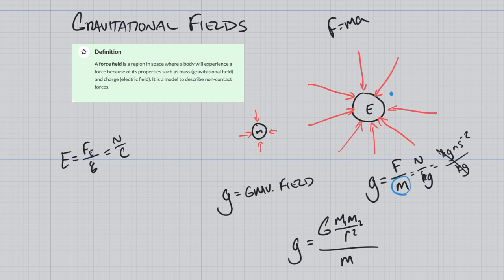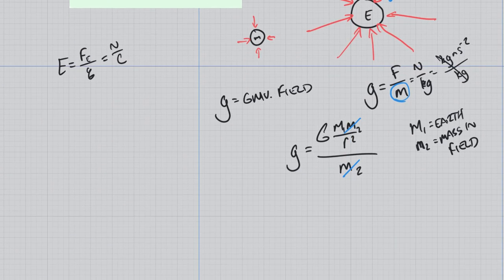So we have M1 and M2. M1 is going to be the Earth, and M2 would be the mass in the field. And for this m, that was this object here, so that's going to be mass 2. Those two are going to cancel out, and we can solve for the gravitational field around any object with mass based on GM over r squared.